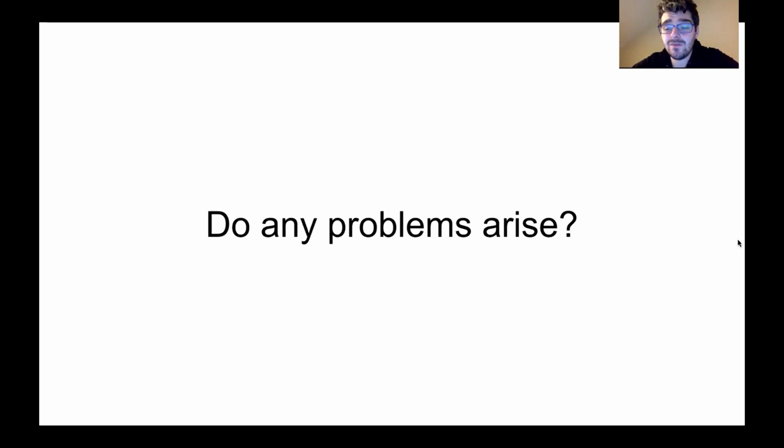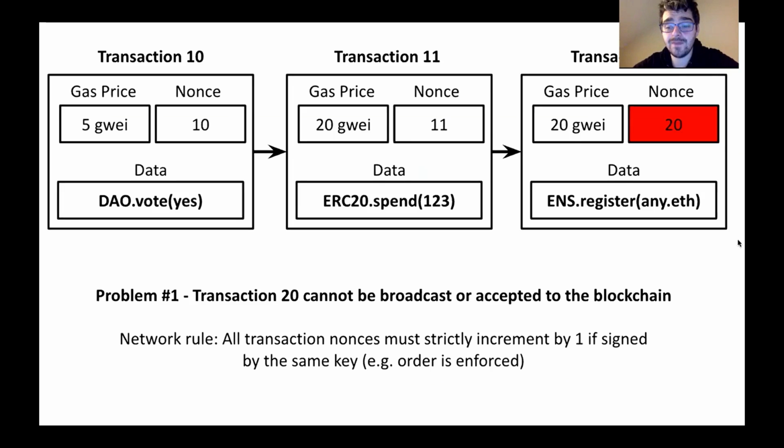So let's look at some of the problems that may arise for our little Bob when they interact with Ethereum. The first problem is that the Ethereum network enforces that all transactions are accepted in order. So if you broadcast 3 transactions, transaction 10, transaction 11, and transaction 20, the nonces in the replay protection must always increment by 1.